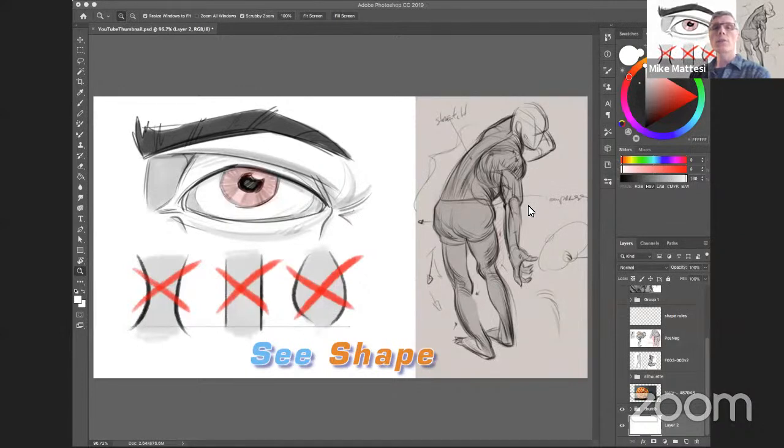Today, we are going to stay in our series on how important it is to see in order to draw. And today's focus is going to be specifically on shapes. So we put quite a list of different ways to see shape and examples of shape, and what shape means, all the way from silhouette down to the smallest of shapes in the human body, and why we're doing it in this process. I love shape. Personally, shape's really, really exciting to me. It's a very efficient way of drawing.